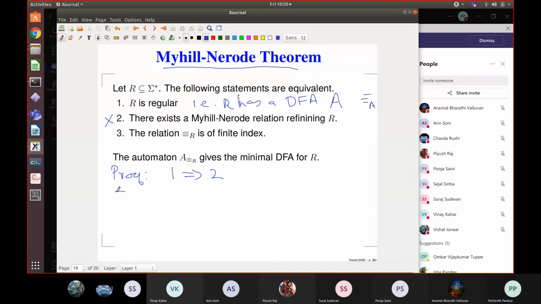If X is machine equivalent to Y, then X is R equivalent to Y. This is what I need to prove. That is, machine equivalence distinguishes more strings than my language induced equivalence.